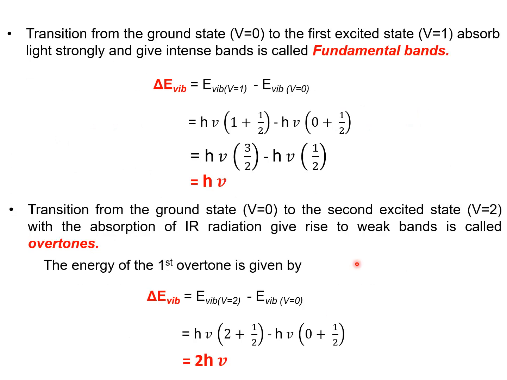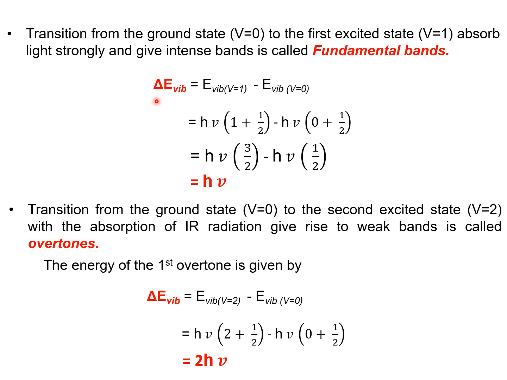Consider the transition from the ground state, that is V equal to 0, to the first excited state, that is V equal to 1. It absorbs light strongly and gives an intense band or intense spectra in the IR region, called fundamental bands. What are fundamental bands? The transition from the ground state, V equal to 0, to the first excited state, V equal to 1, absorbs light strongly and gives intense band peaks, called fundamental bands.